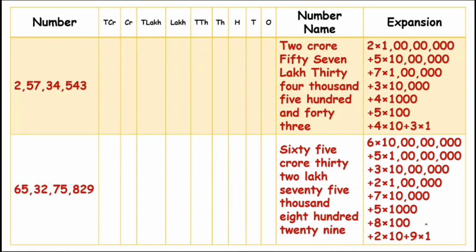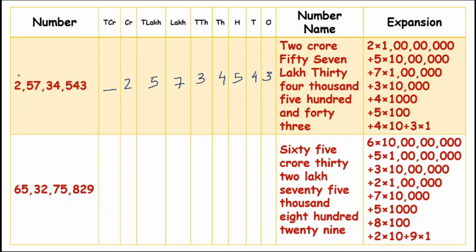So consider another example, writing in placement boxes. First at the ones place I have 3. At the tens place I have 4. At the hundreds place I have 5. At the thousands place I have 4. At the 10,000s place I have 3. At the lakh place I have 7. At the 10 lakhs place I have 5. At the crore place I have 2. At the 10 crore place I have no number.